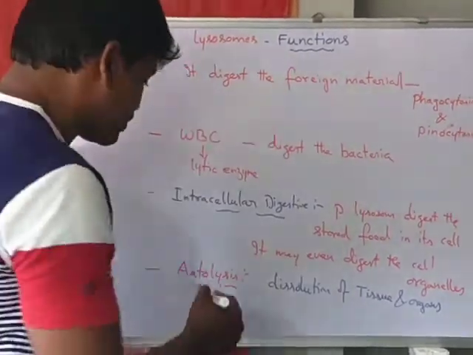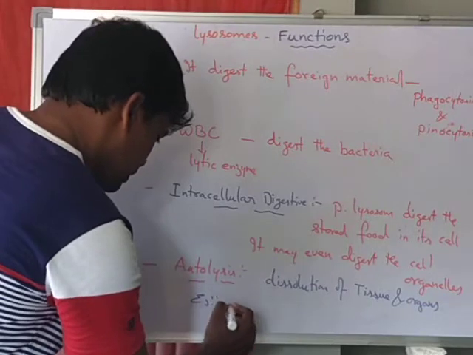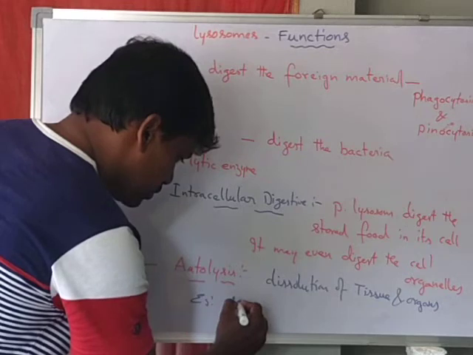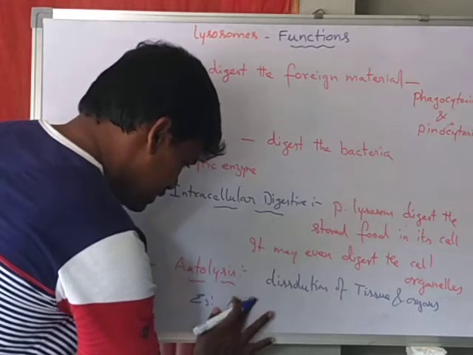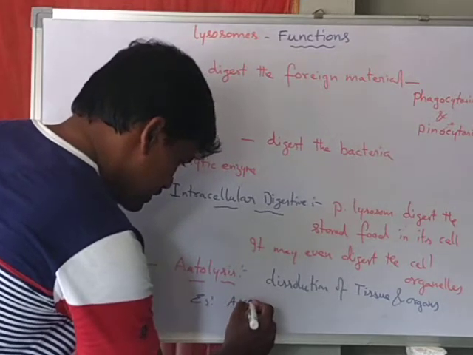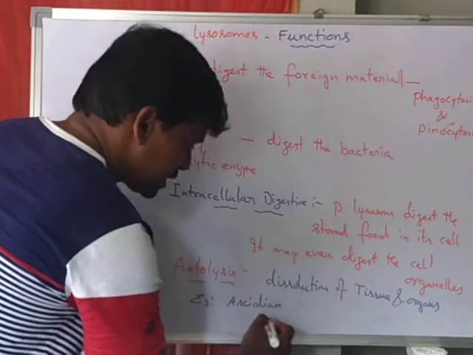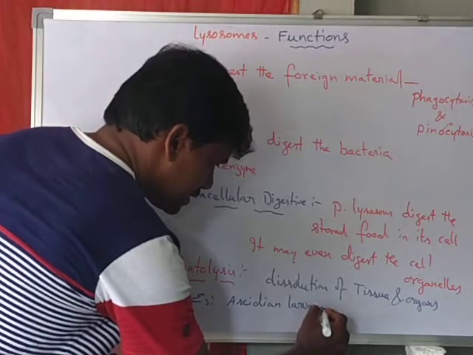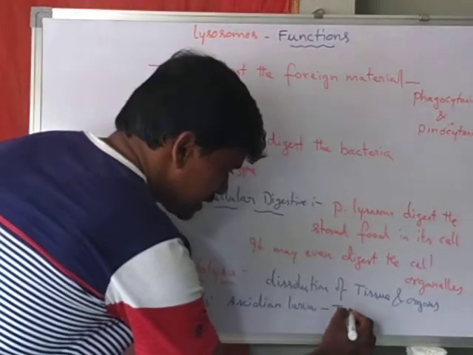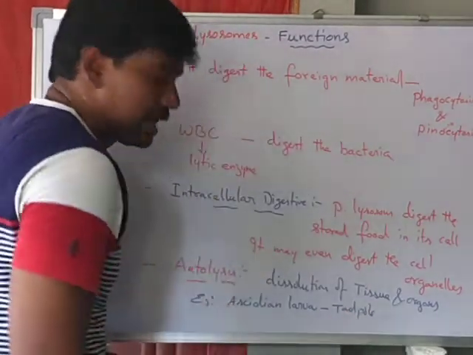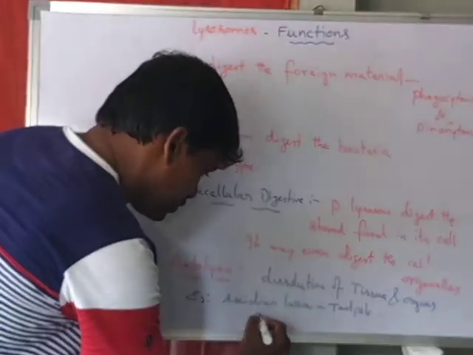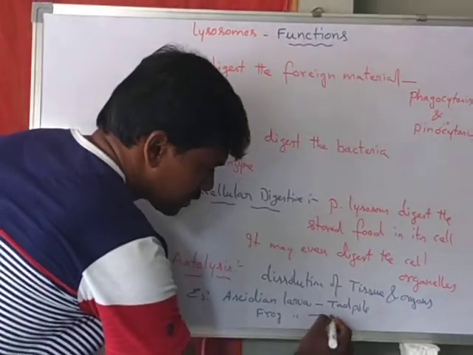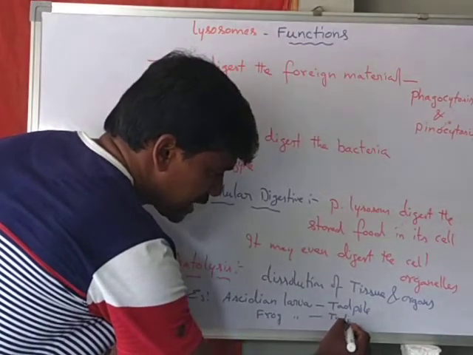For example, if you take the Ascidian larva, generally called as tadpole, and the frog larva is also called as tadpole.